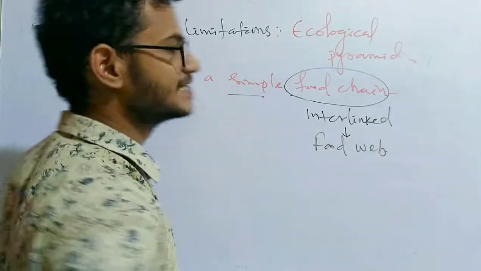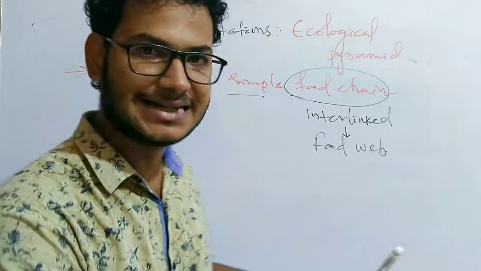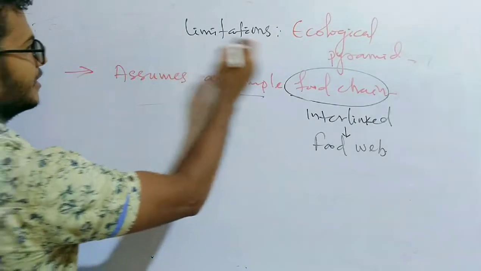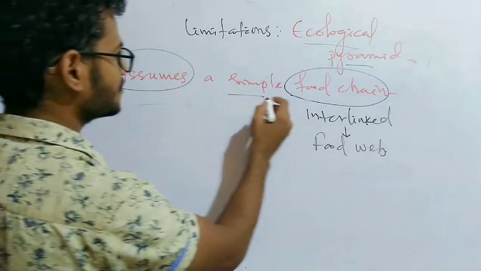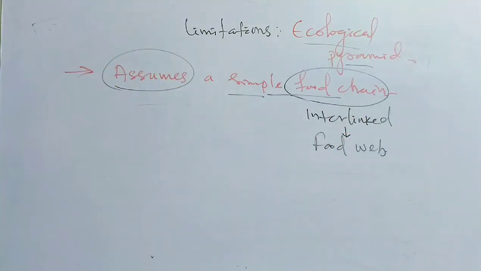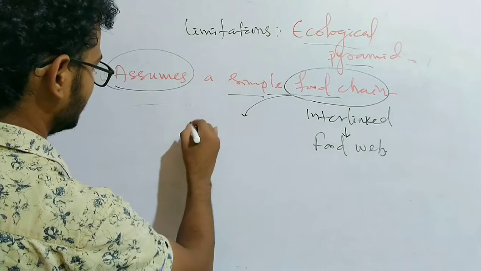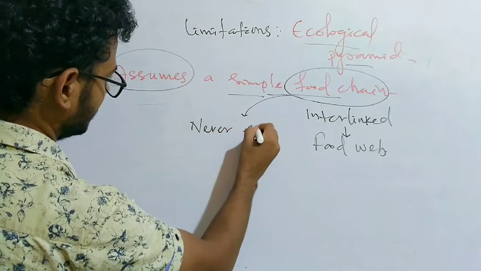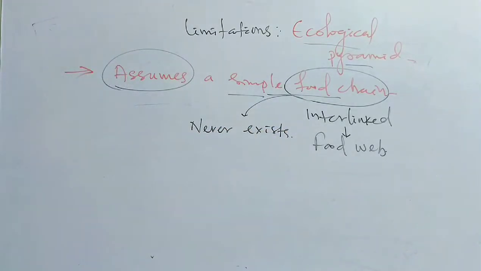So a simple food chain is not possible practically, but the ecological pyramid assumes a simple food chain, which is a drawback. Right? Because the simple food chain never exists. So let's move on to the next point.